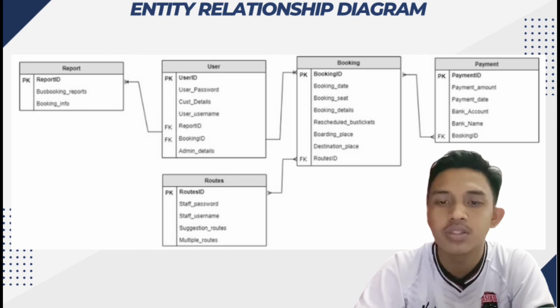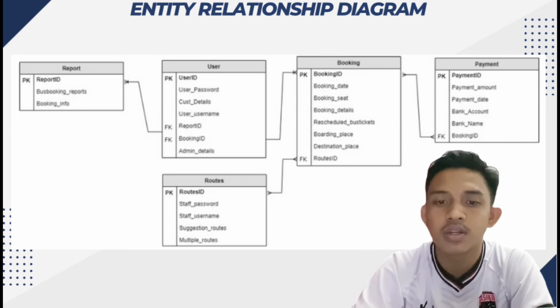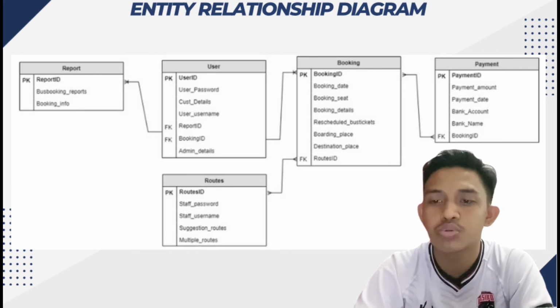So there are many things in the system that users can do. One of the things is the relation will exist if the user searches for the available bus and the destination that they want to go, and then the system will show the availability of bus seat tickets for users to choose.